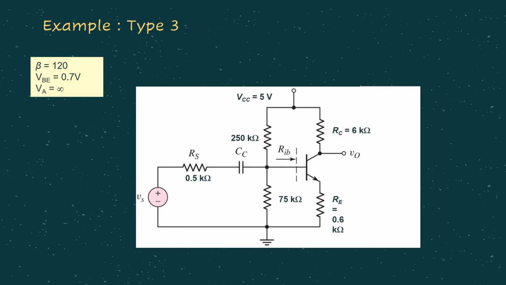So as you can see here, we are having Re, right? And in parallel to it, we are having the bypass capacitor CE. Okay, meaning to say when we are considering DC analysis for this particular BJT circuit, the capacitor is open circuit, right? So leaving Re in the analysis. But when we are considering AC analysis, the capacitor will be short circuit, right? Okay, so since the capacitor is a short circuit in parallel to a resistor, obviously there won't be any current flowing through the resistor because current will be flowing through the short circuit. Meaning to say in AC analysis, Re will not be considered.